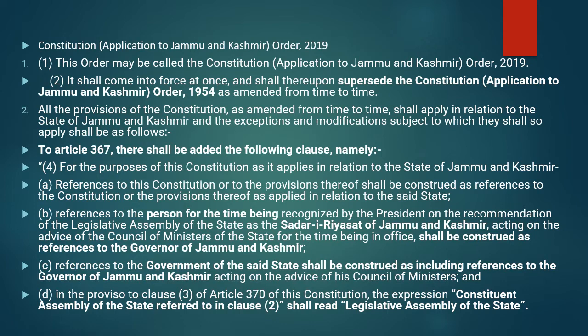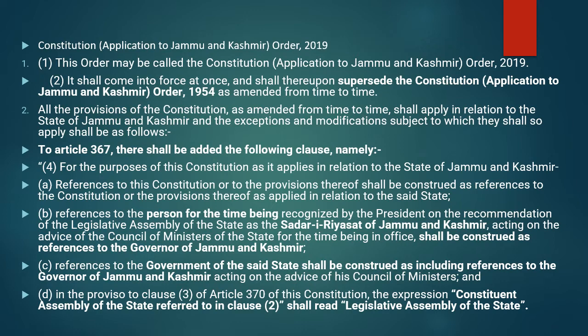References to the person for the time being recognized by the President on the recommendation of the Legislative Assembly of the state as the Sadar-i Riyasat of Jammu and Kashmir, acting on the advice of the Council of Ministers of the state for the time being in office, shall be construed as references to the Governor of Jammu and Kashmir. References to the government of the said state shall be construed as including references to the Governor of Jammu and Kashmir, acting on the advice of his Council of Ministers.